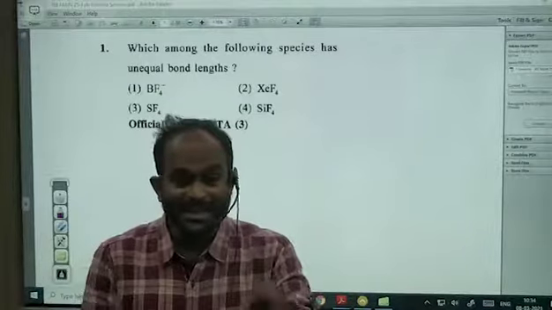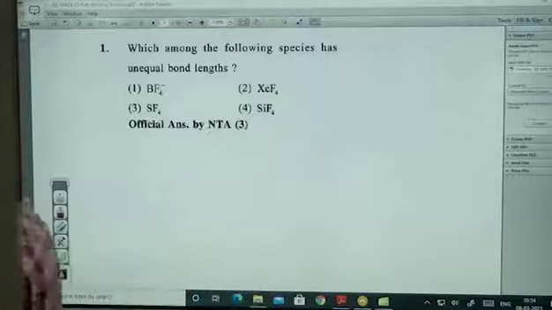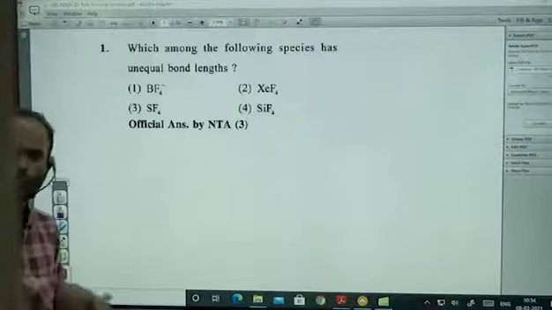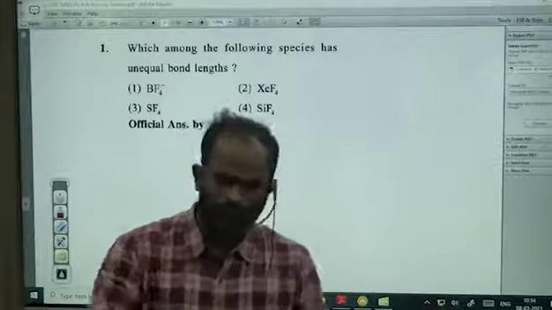That holds if the surrounding atoms are the same kind, I am saying. Next, sp3 hybridization, 3 bond pairs, 1 lone pair, pyramidal shape, equal bond lengths. sp3 hybridization, 2 bond pairs, 2 lone pairs, same bond lengths, no doubt about it.